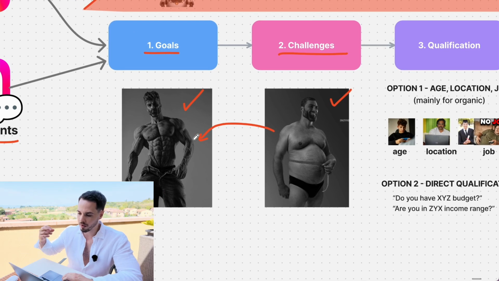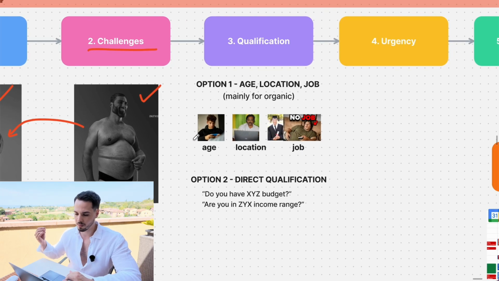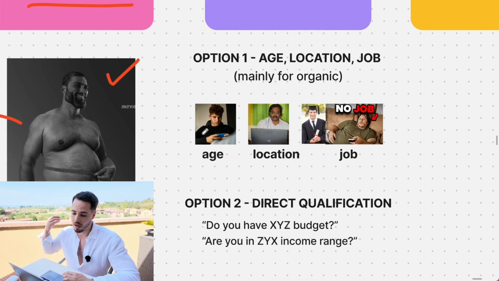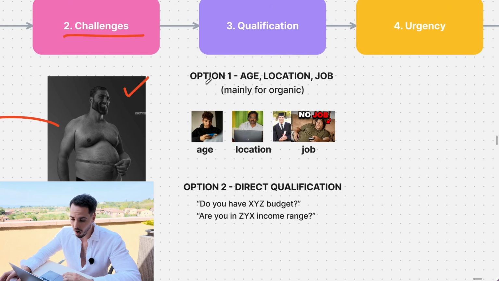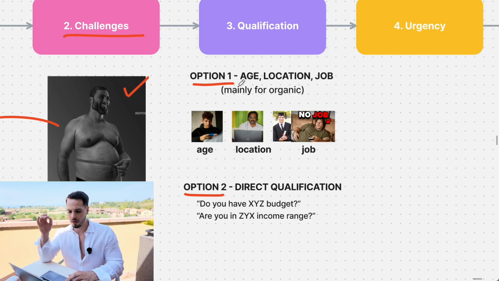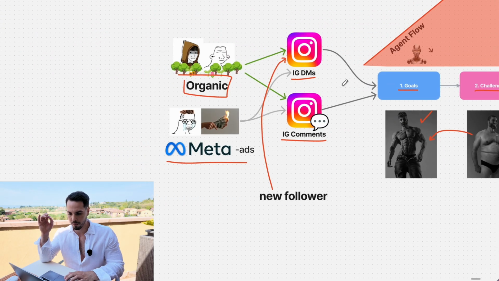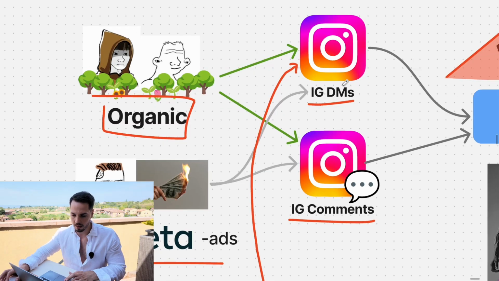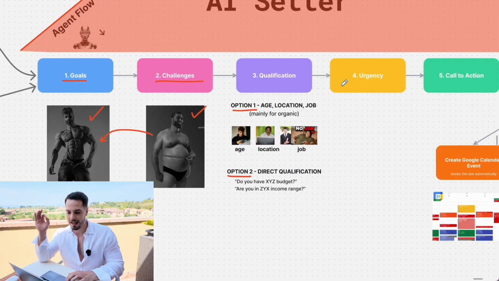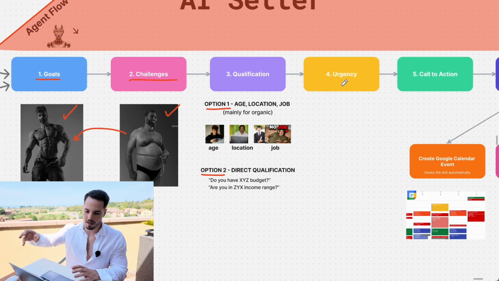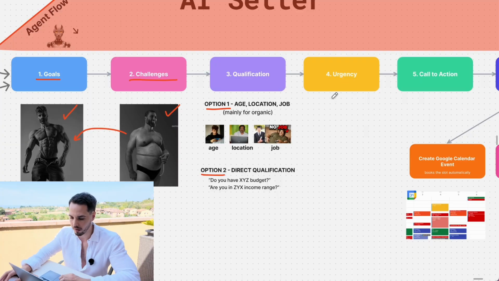And of course, we want to do a round of qualification as well, because we don't want to let just anyone book a call. And we have two options for qualification. This depends a lot on where your leads are coming from. If you run organic, you will probably see that 90% of your leads come from India, third world countries, a lot of unqualified people.